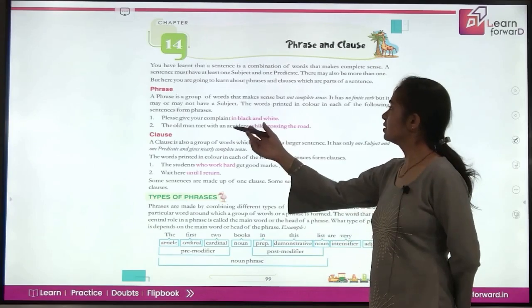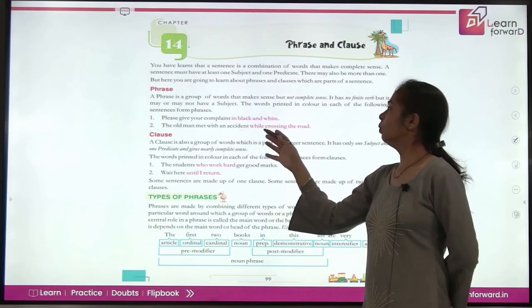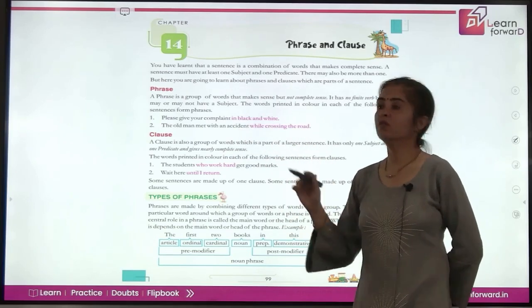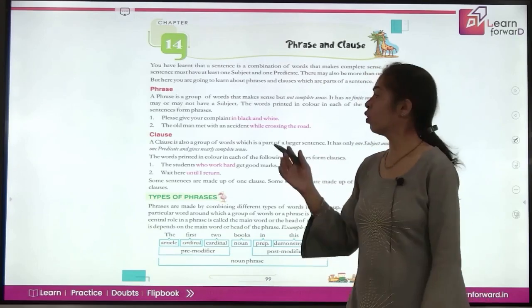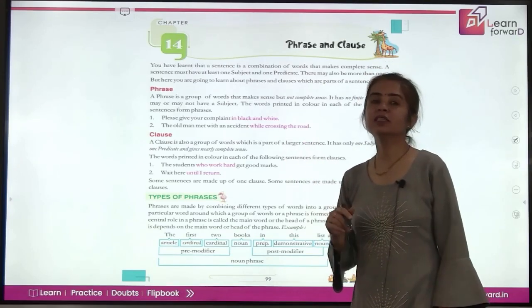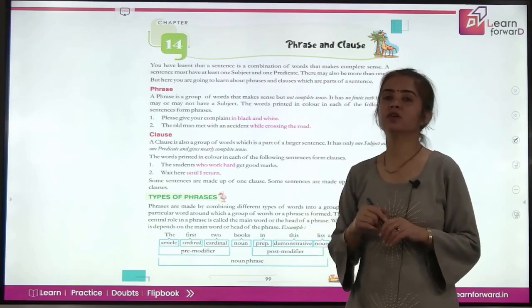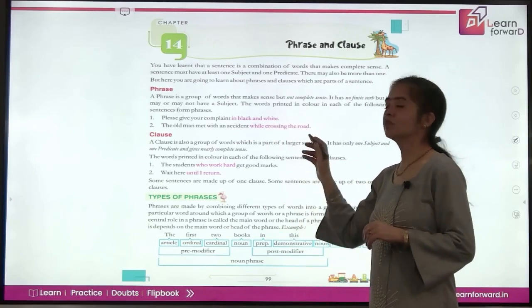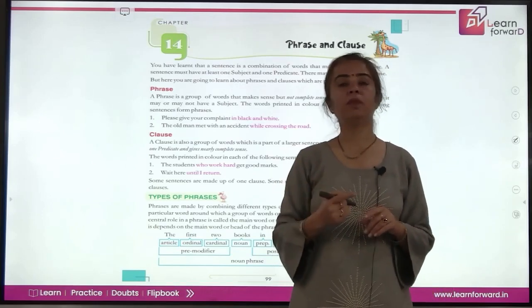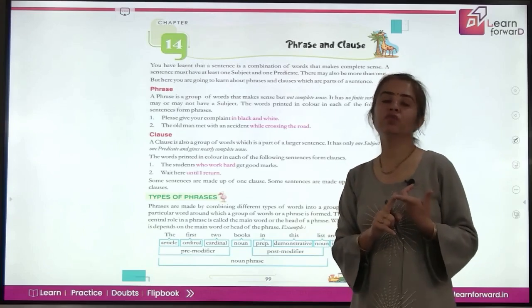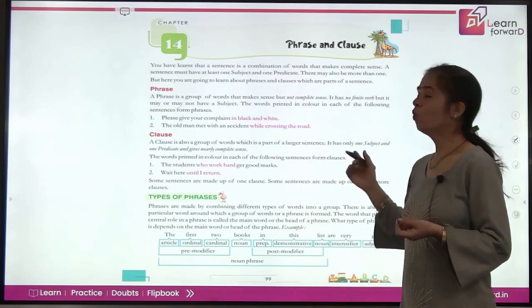Now let's look at the second one. The old man met with an accident while crossing the road. While crossing the road, again, do you see a verb here? Yes, crossing is the verb here. But is it a finite verb? No, it is a non-finite verb. So this part of the sentence again is a phrase. So a subject may or may not be there, but a finite verb should definitely not be a part of the phrase.